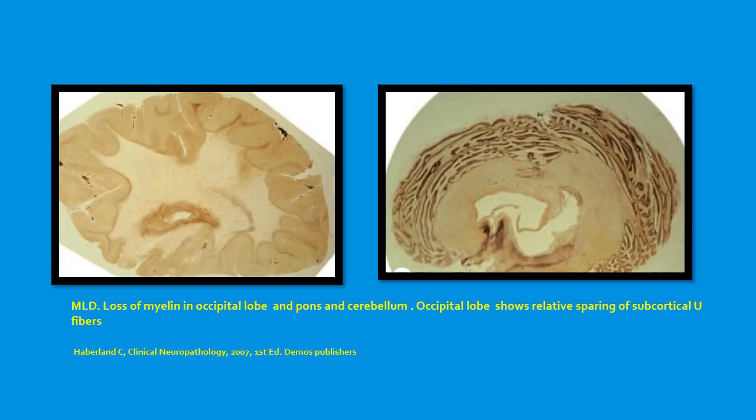This picture shows loss of myelin in the occipital lobe on the left and in the pons and cerebellum on the right. The occipital lobe shows relative sparing of subcortical U fibers.